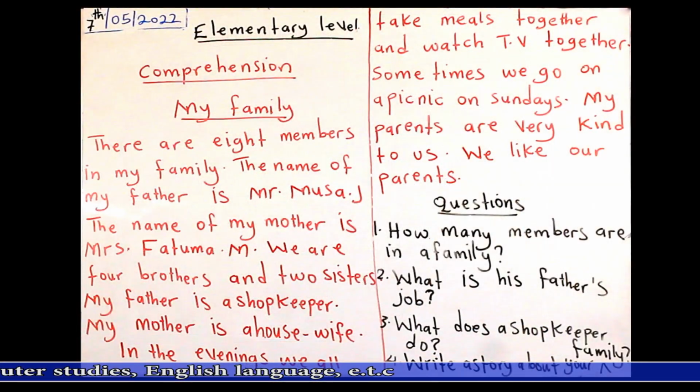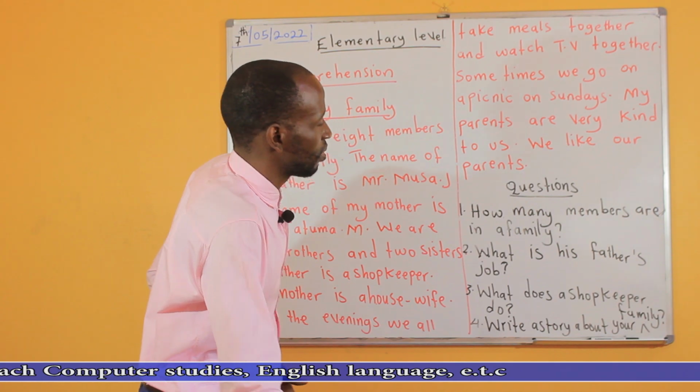There are 8 members in my family. The name of my father is Mr. Musa J. The name of my mother is Mrs. Fatuma M. We are 4 brothers and 2 sisters. My father is a shopkeeper. My mother is a housewife. In the evenings, we all take meals together and watch TV together. Sometimes we go on a picnic on Sundays. My parents are very kind to us. We like our parents. Let's read again.